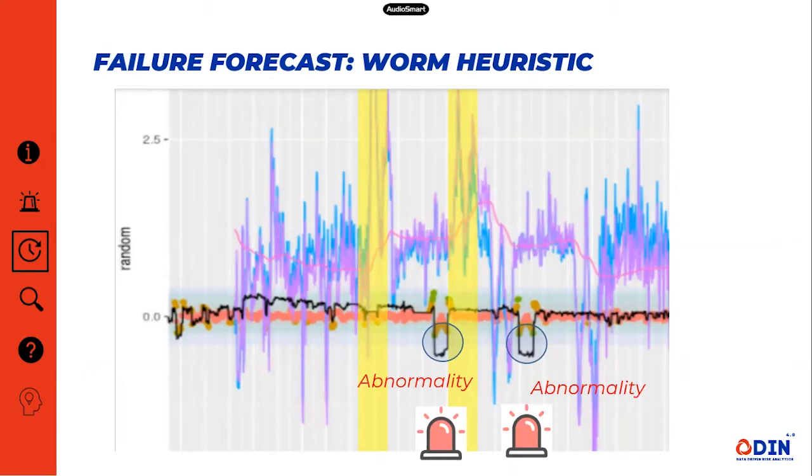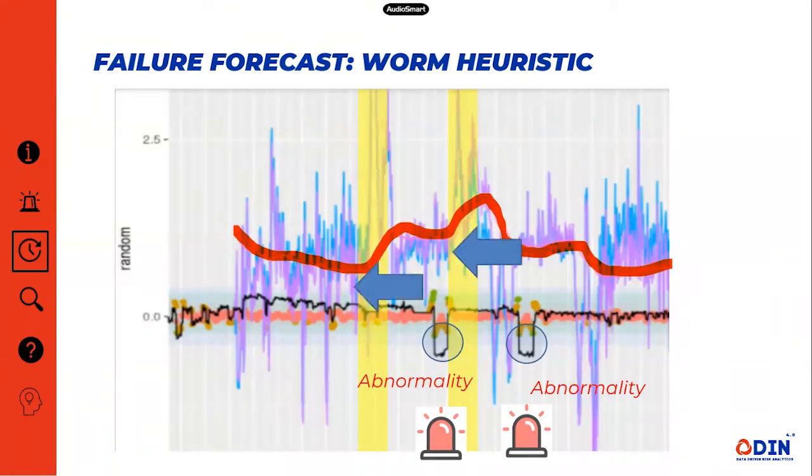Let's have another look and see when and how the outliers predicted coincide with the gradient increase of the worm. This is the actual use case for a steam turbine where we were able to detect outliers on average 6 days before the existing logic. What you see here is that two outliers are forecasted to increase the gradient of the worm, which leads to an earlier alarm and ultimately to advance notice of potential failure.